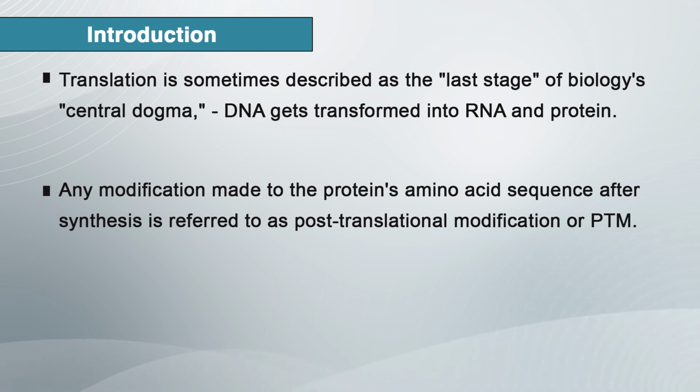Using covalent or enzymatic methods, it may entail altering the side chain, terminal amino acid or carboxyl group of amino acids after protein production. Protein modification can occur at any stage in the life cycle of a protein.